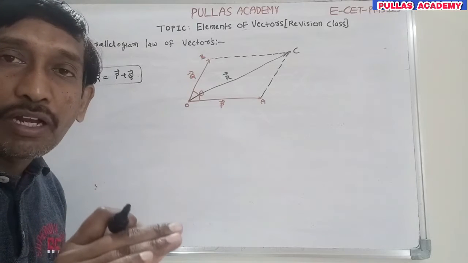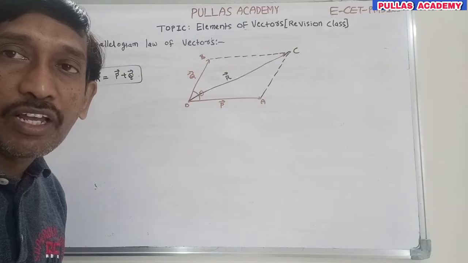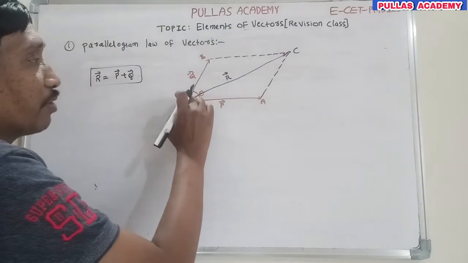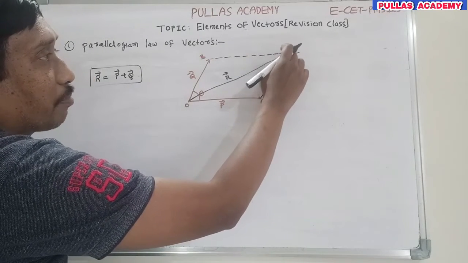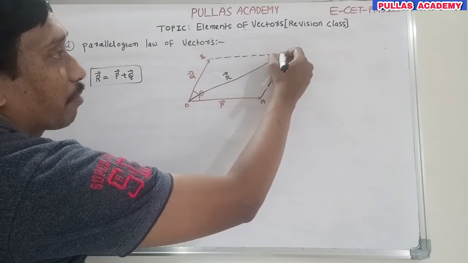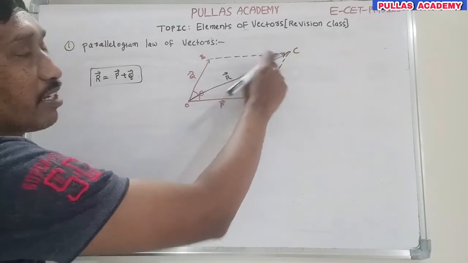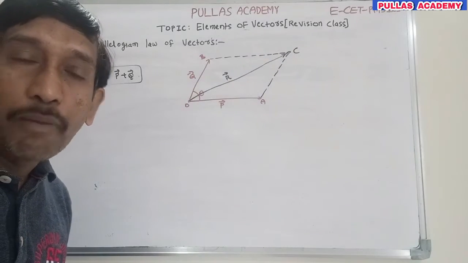Along the diagonal of the parallelogram, the resultant vector is acting. The length of the diagonal indicates the magnitude, and its arrow mark means its direction. The direction of the resultant vector is also represented by the direction of the diagonal of the parallelogram.